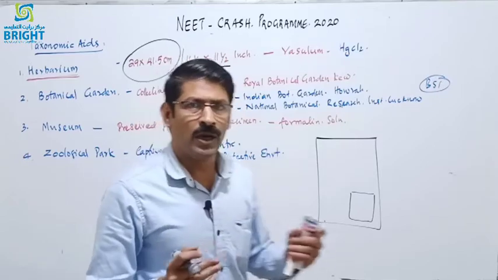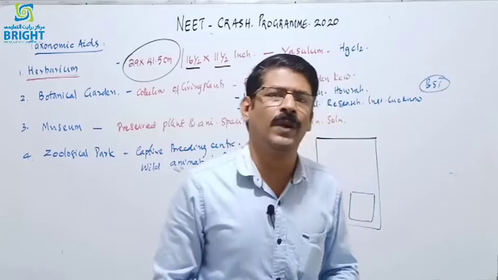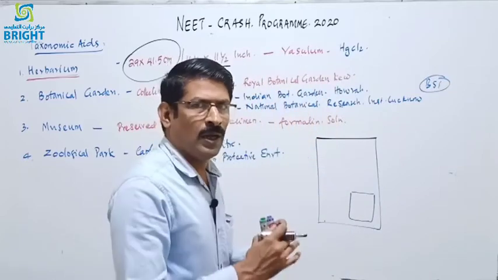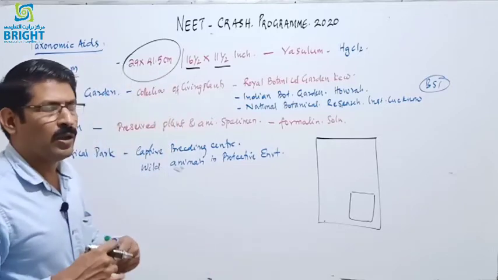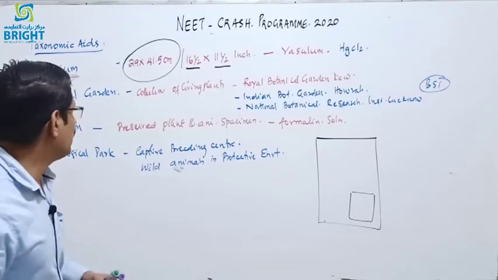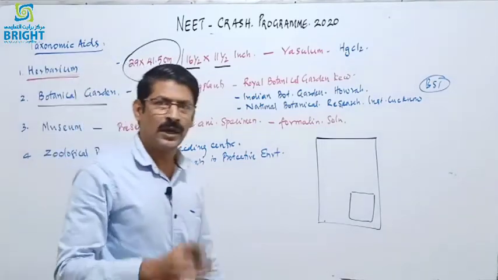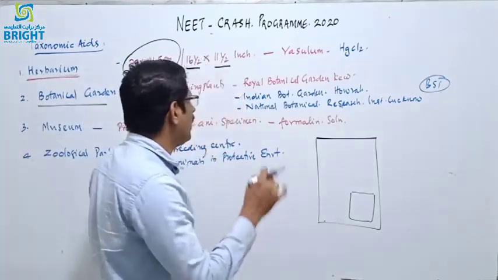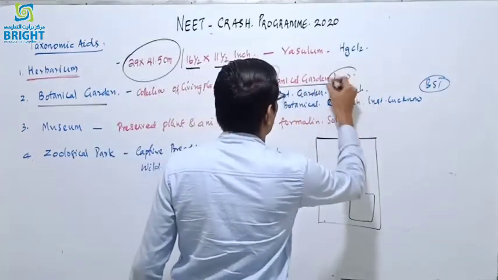And in the world there are numerous herbaria. When we identify any plant, we make a herbarium for further identification and further use by the coming generations. And a botanical garden is a collection of living plants. The world's largest botanical garden is the Royal Botanical Garden, Kew, England.